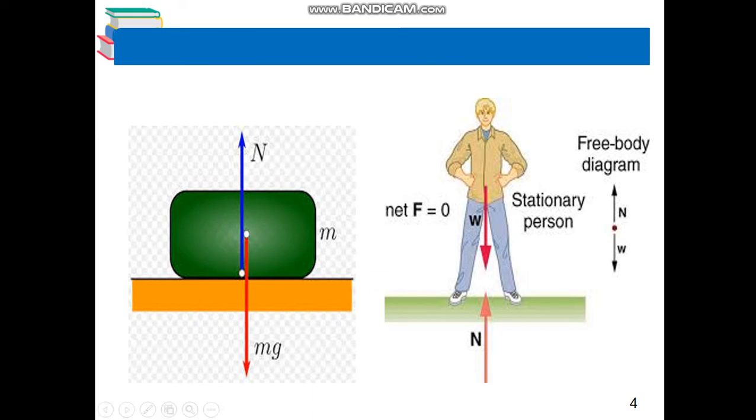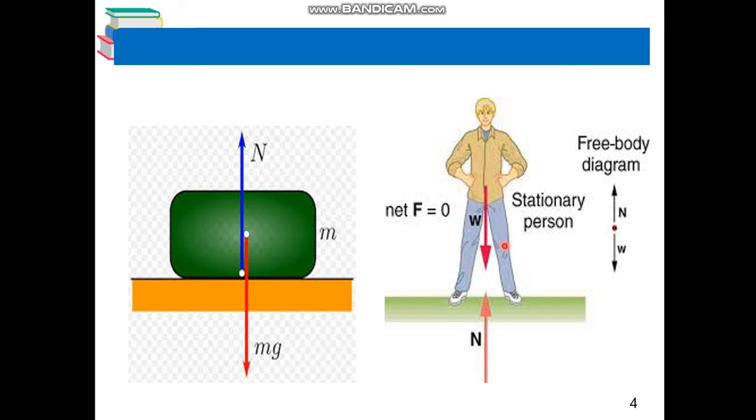And in this example, you can see that the weight of the man is acting upon the surface in the downward direction, and in the upward direction there is a normal force, a reaction force by the earth at the surface. So the normal force and the weight are balancing each other. Net force is 0, and the person is stationary, that is, he is not moving.